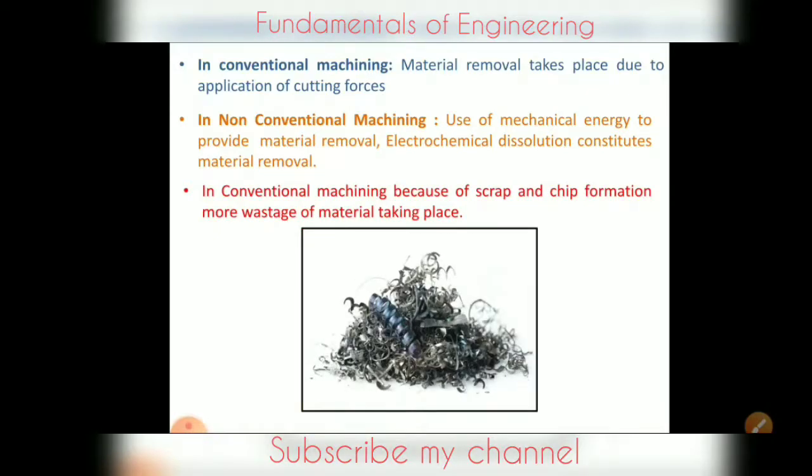As we see, in conventional machining, chips are formed, so we are getting scrap and more wastage of material is taking place. In non-conventional machining, there is no formation of chips, so we are not getting more wastage of the workpiece material.